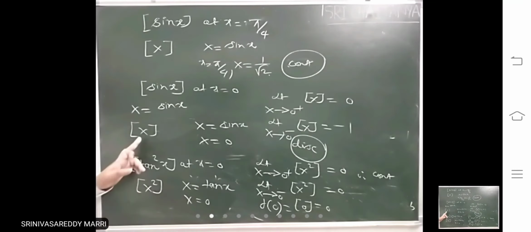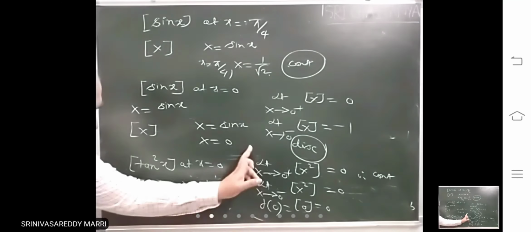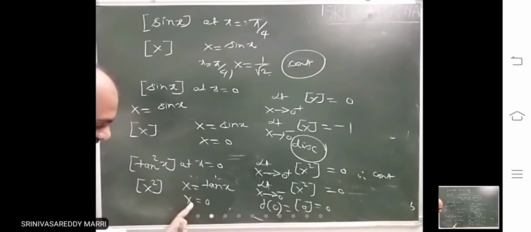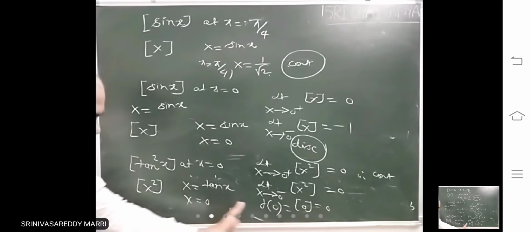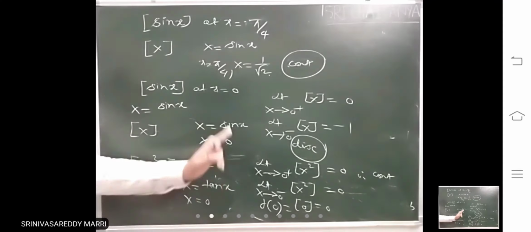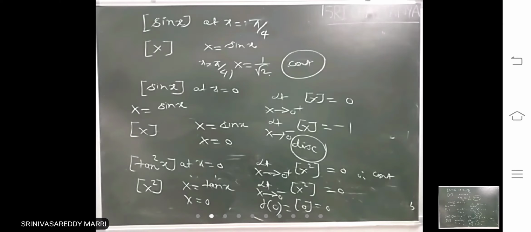In any case other than capital X, you directly find the limits at capital X equal 0 right limit, capital X equal 0 left limit, and then f of capital X equal 0, f of 0 value. If these 3 are equal, continuous. If these 3 are not equal, discontinuous. That is how to check any function given in step at x equal some point.